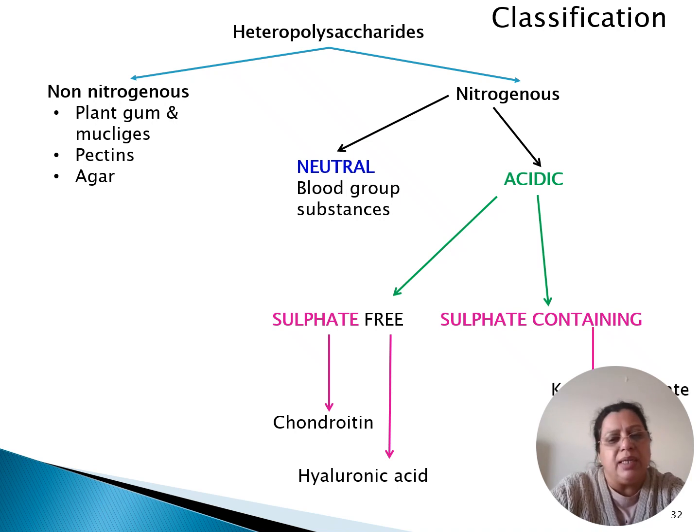Now sulfate containing can be of different types. The first one is keratin sulfate. After that you have chondroitin sulfate, and the last one is heparin. Heparin is, as you know, the natural anticoagulant.